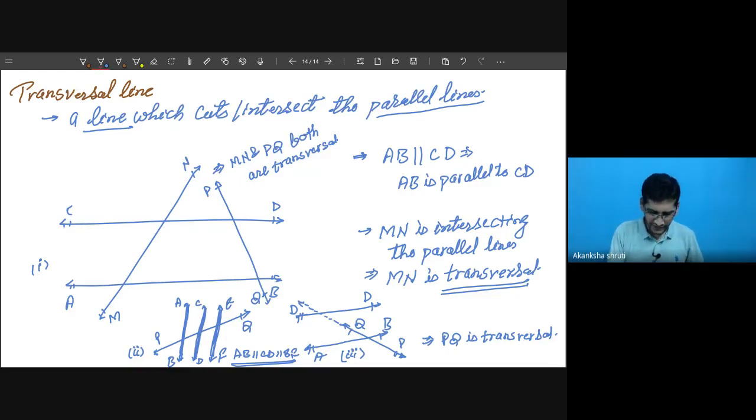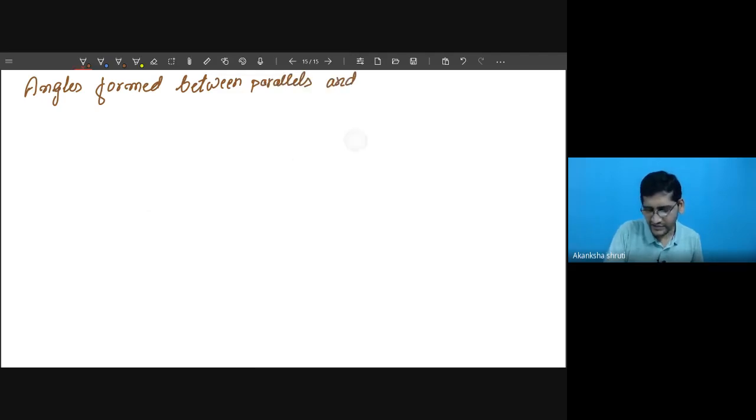So how to identify this parallel and transversal? What is the relation that we are going to learn? So students, write: angles formed between parallels and transversals.